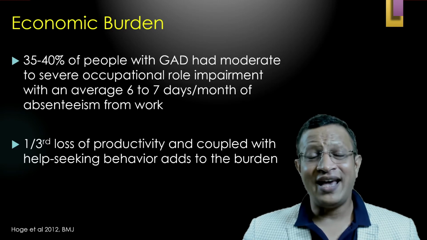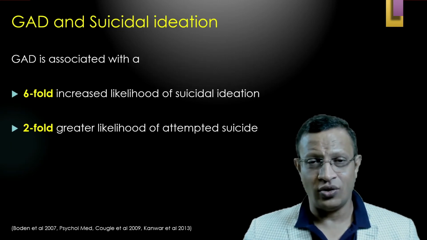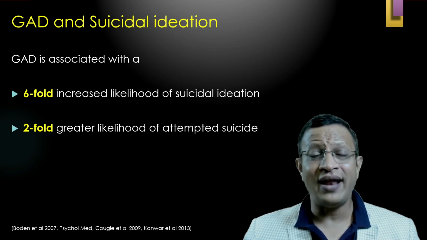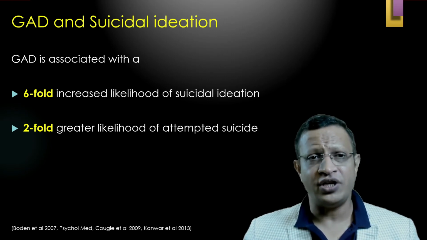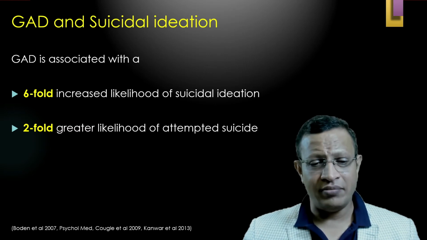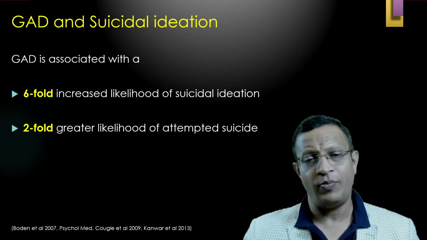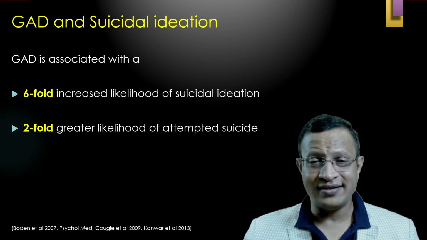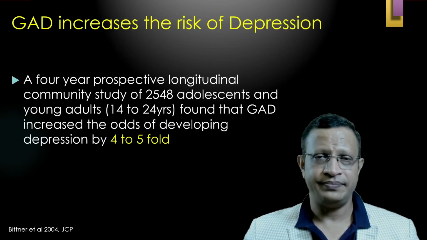That means it has a high economic burden with regard to generalized anxiety disorder. Further, generalized anxiety disorder is associated with suicidal ideation. How many times? Sixfold when compared to the general population. At the same time, the likelihood of attempting suicide is 2 times that of the general population. That means GAD has a high risk with regard to suicidal ideation and attempted suicide.